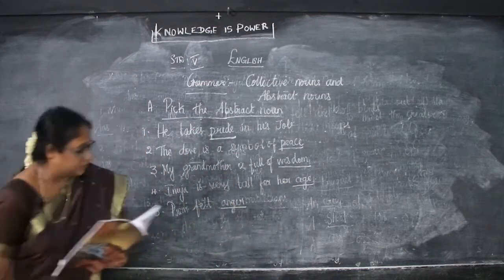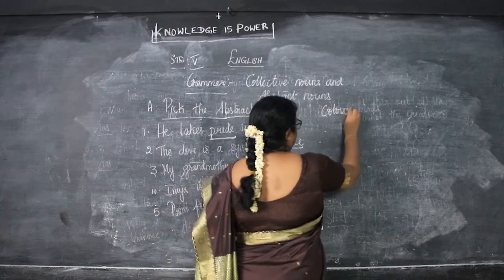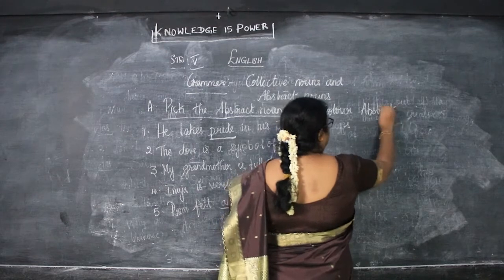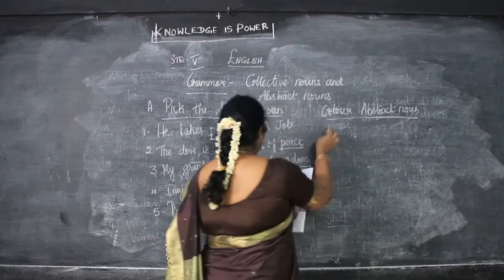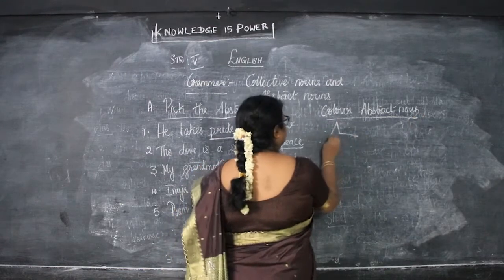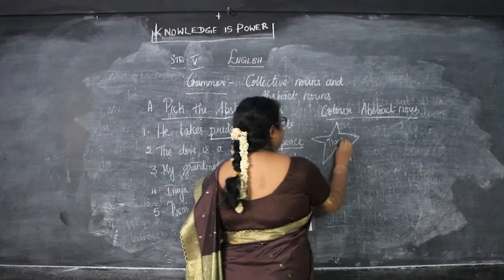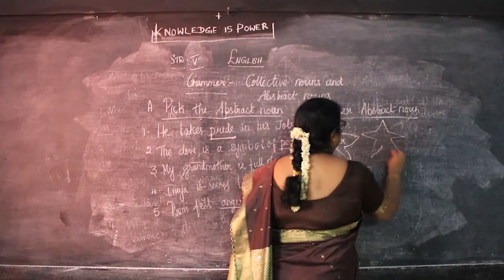Now we have to color the abstract noun. In the first one: tiger. In the next, fear.